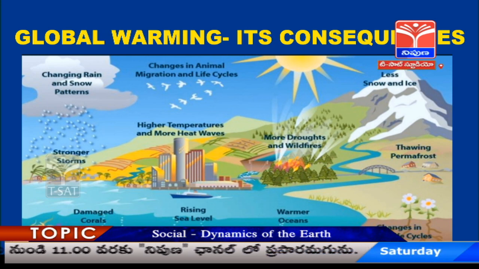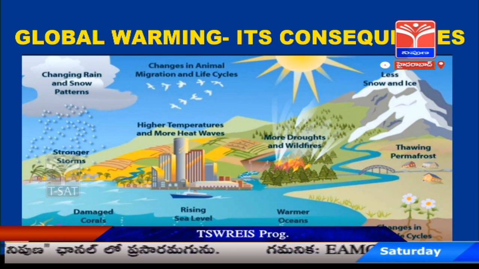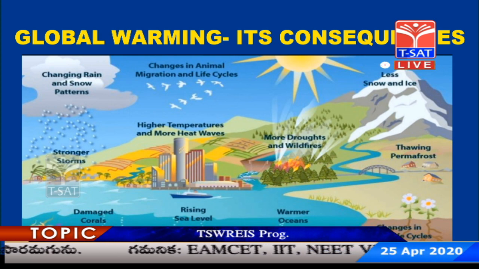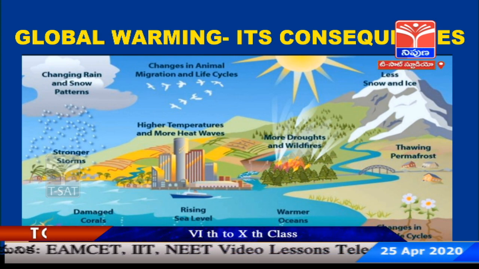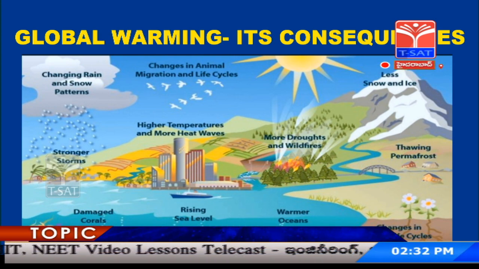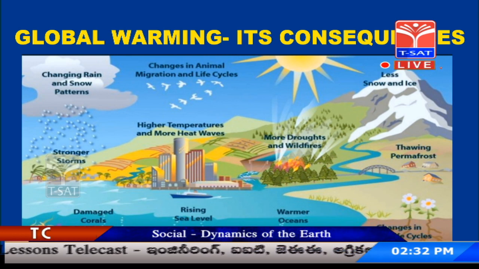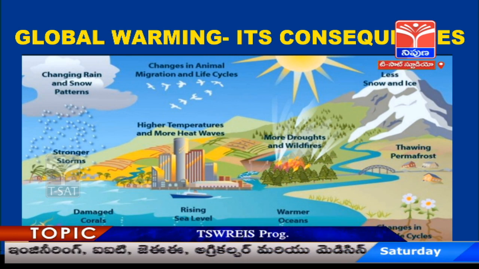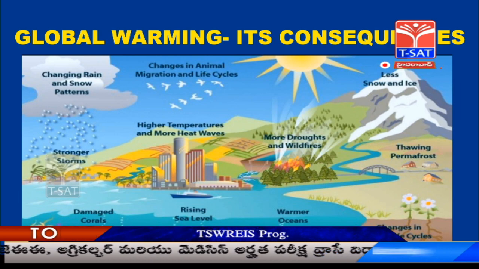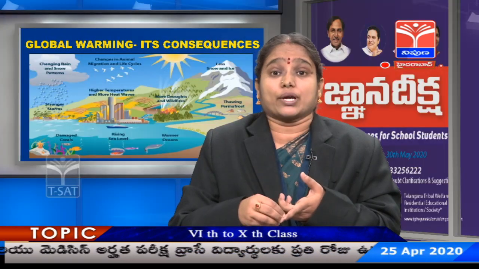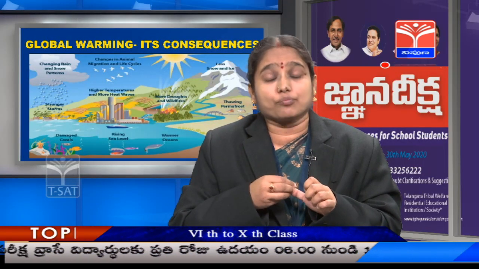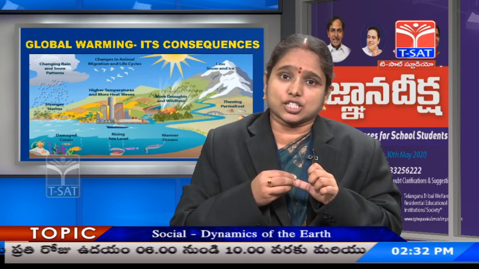And not just this, in addition, we are continuously releasing dangerous gases in an enormous manner into the atmosphere. Like we release carbon monoxide, carbon dioxide, sulfur dioxide, nitrous oxide, and many other dangerous gases from automobiles and industries, and methane from biogas, and chlorofluorocarbons from refrigerators and air conditioners that we use.